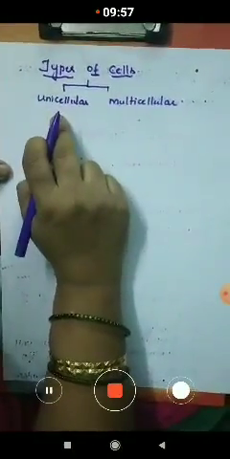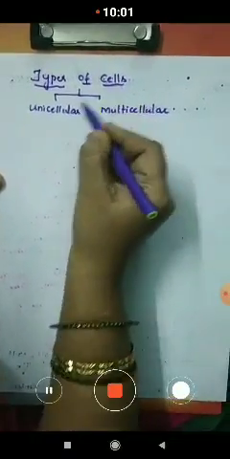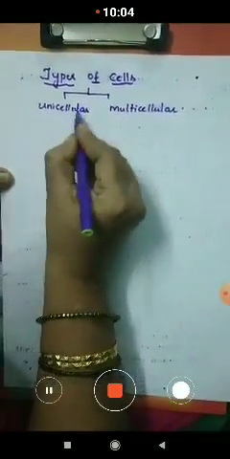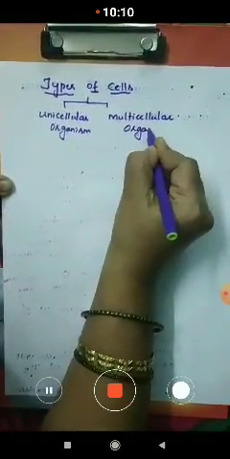The organisms, according to the number of cells present in an organism, are called unicellular organisms and multicellular organisms.